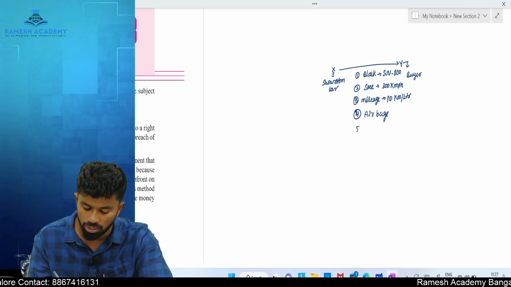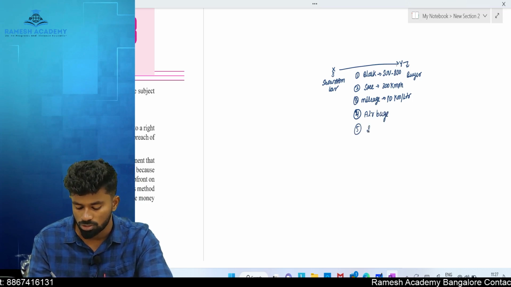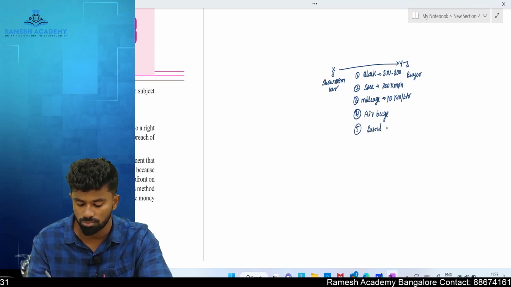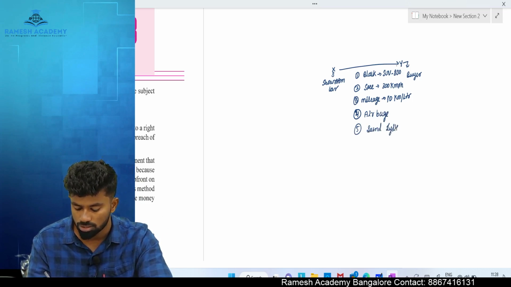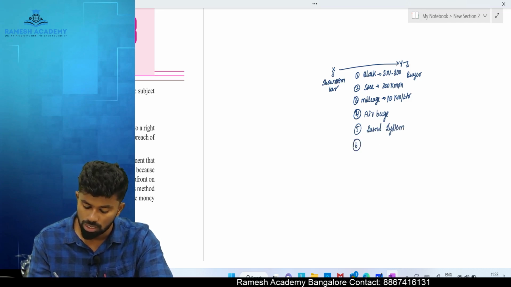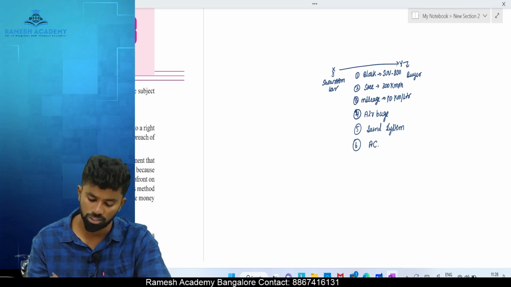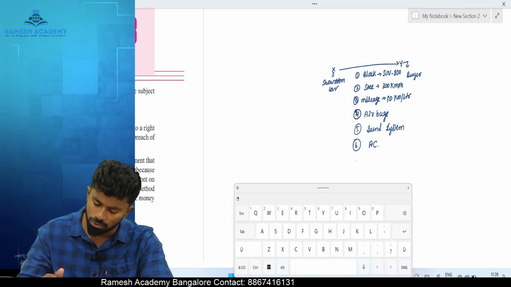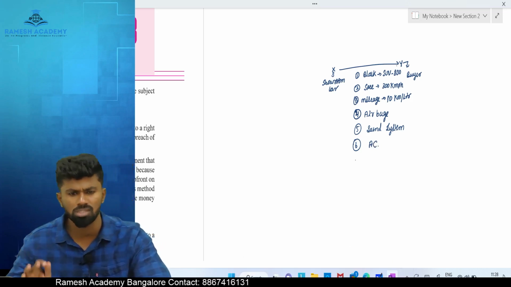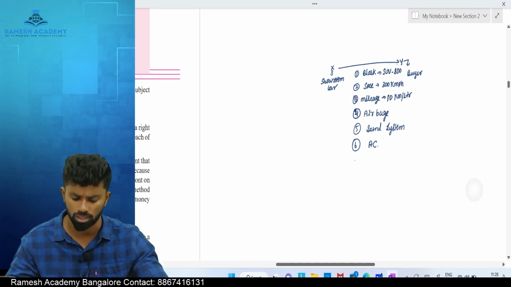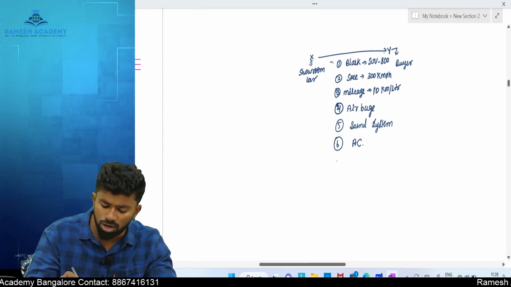It comes with an airbag. It has a sound system, an inbuilt sound system. It also has AC, an inbuilt air conditioner. It will have mirrors, it will have tires, it will have something else. All these things are there in the car, correct, right? Yes. These are all part of what?